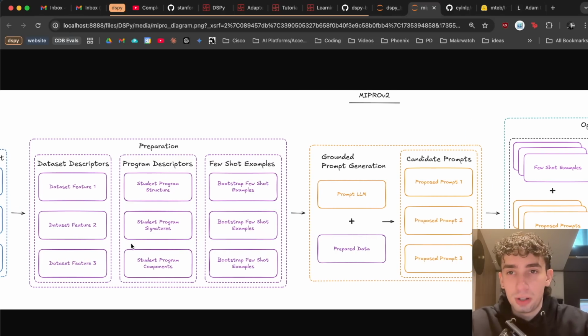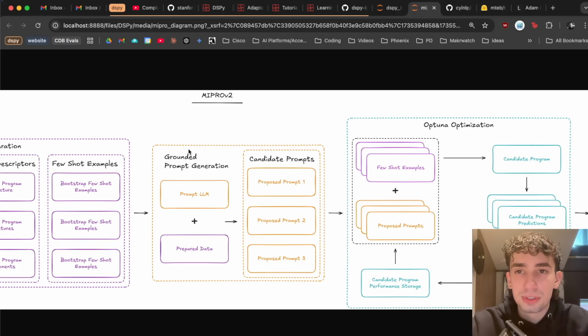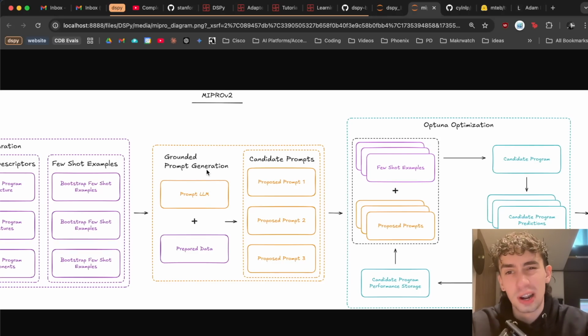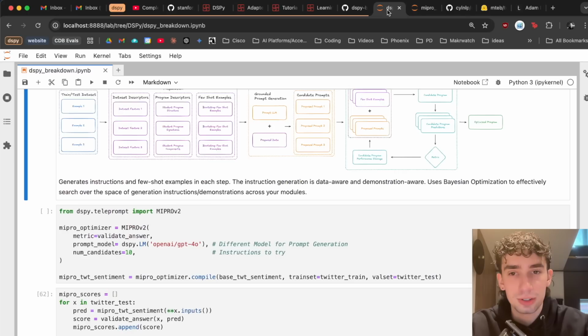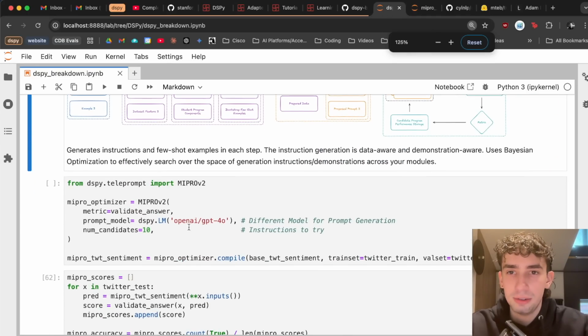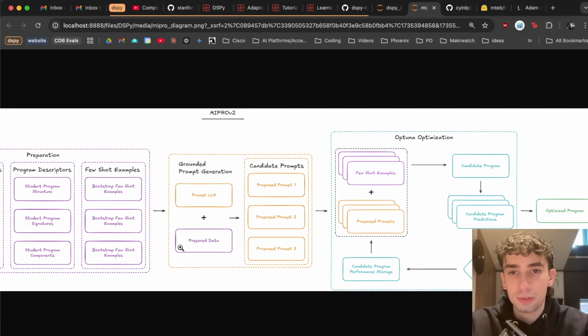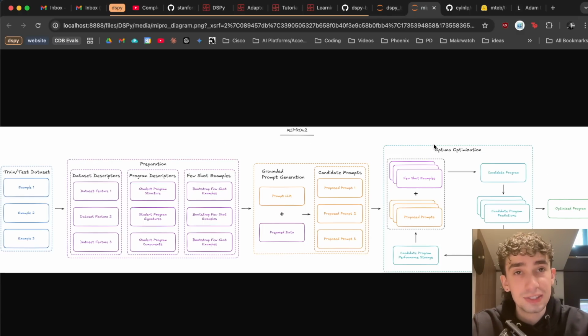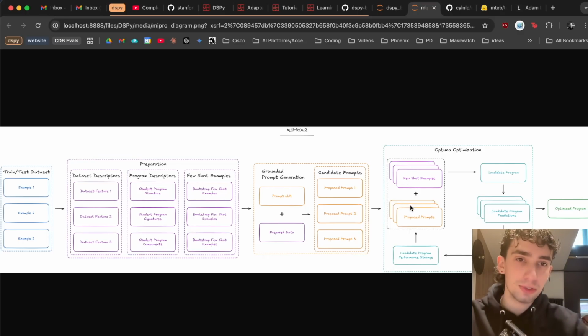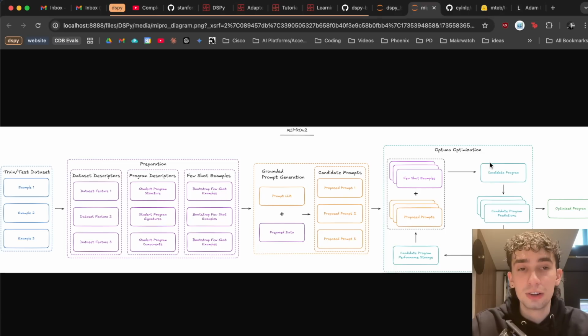It's then going to use all of this prepared data to create some candidate prompts. And this is going to follow a structure called grounded prompt generation, where our prompting LLM, which of course is going to be 4o again, right here, is going to go through with all of our prepared data and create the candidate prompts. It's then going to use a form of what's called Optuna optimization to look at different combinations of Fewshot examples, plus proposed prompts and instructions, create them into candidate programs, and then run those against our validation metrics. And then, of course, all of our candidate programs that consist of these additional instructions plus proposed Fewshot examples are going to be stored.